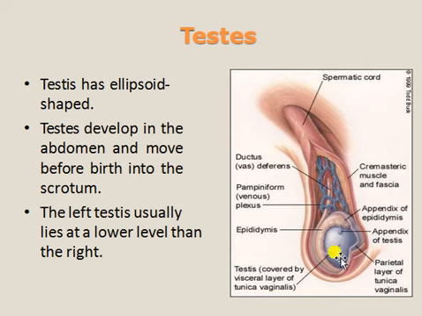So this is a testis. Here the structure is very clear, and this is the epididymis, and here the vas deferens is started and goes back. This is the spermatic cord. So this is the parietal layer of tunica vaginalis. We can observe it clearly here, the parietal layer of tunica vaginalis.